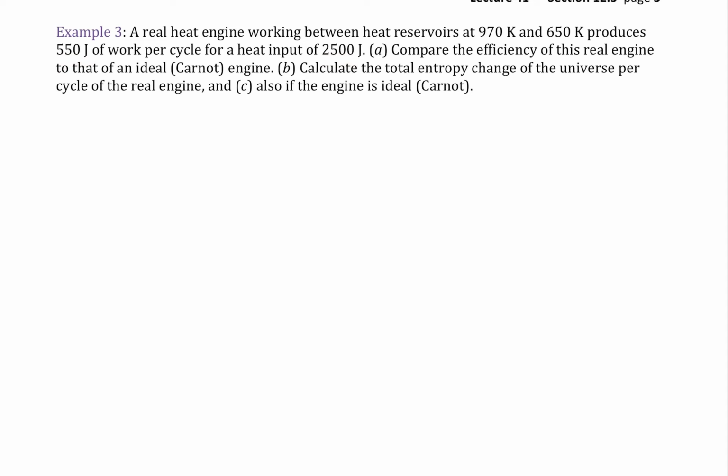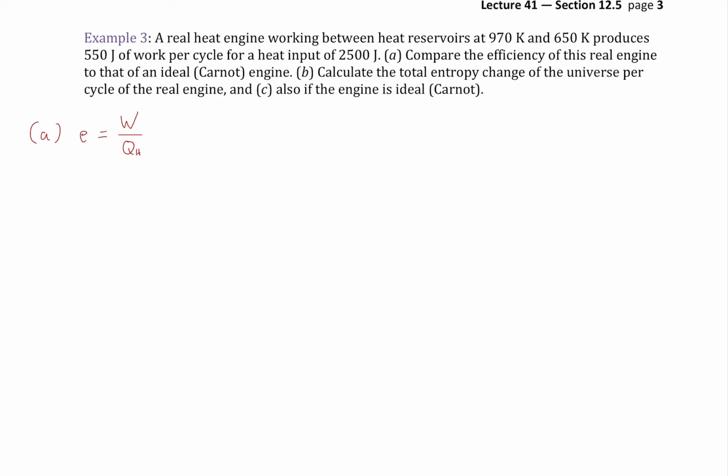And indeed, if you look at part A, it says compare the efficiency of this real heat engine to that of an ideal Carnot engine. And that would be one that's entirely based on temperature with the Carnot cycle, where we'd use the temperature values of the reservoirs. So let's do the real efficiency first, the actual efficiency. That's just the work that the engine does divided by how much heat input it gets. We're told that it does 550 joules of work, and we're also told that it receives 2,500 joules of Q flowing in. So we have the values to calculate it right away, with no need to even use the first law of thermodynamics. And we end up with an efficiency of 0.22 or 22%.